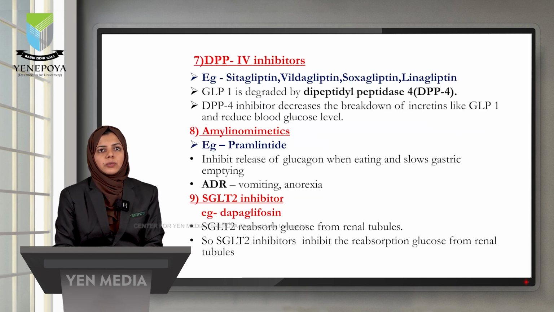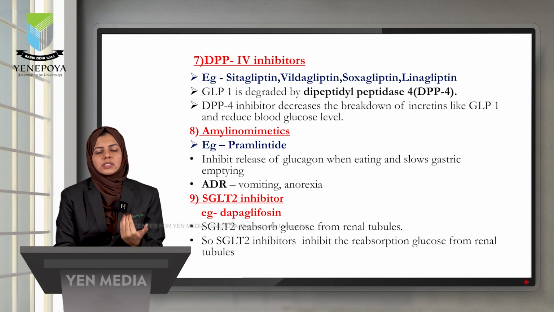Next is DPP-4 inhibitors. DPP-4 inhibitors will prevent the DPP-4 digestion, that is, GLP-1 is degraded by dipeptidyl peptidase 4. This DPP-4 inhibitor will inhibit the DPP-4, so the degradation of GLP-1 will not occur. We already discussed that GLP-1 helps to reduce the blood glucose level.